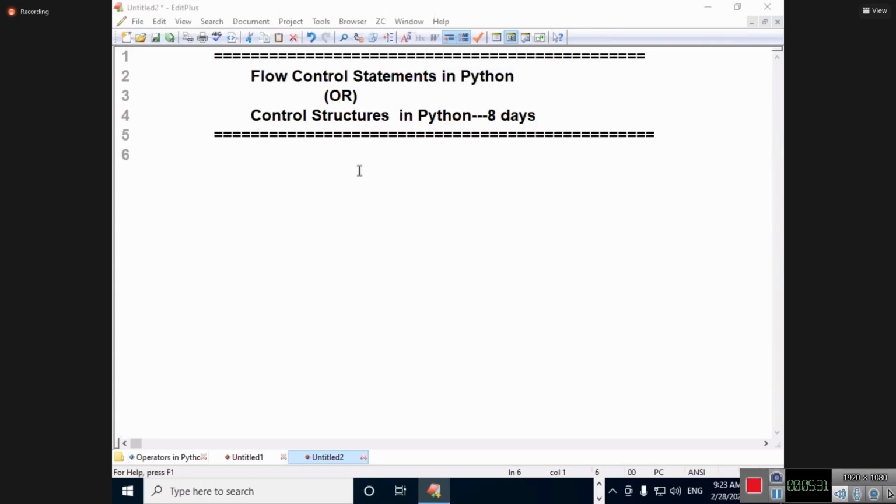Why do you use flow control statements? Subset the data, to get the desired output. User friendly. Check conditions.